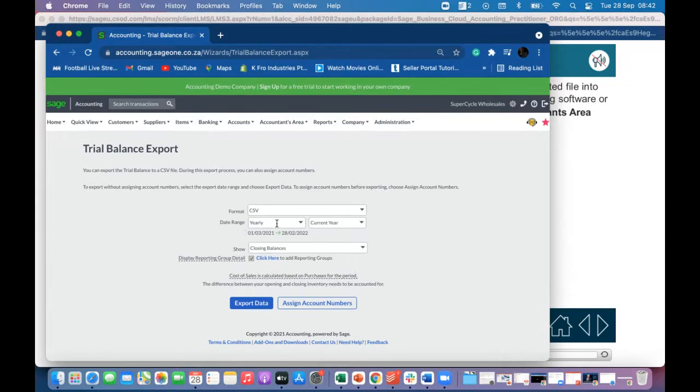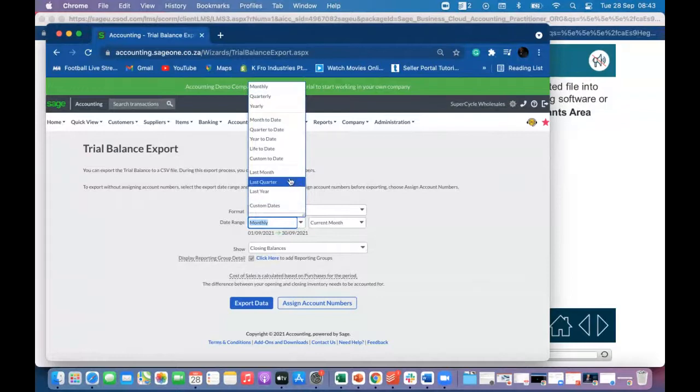Then here you have the date range. Do we want a yearly one? Do we want a monthly one? If we pick month, which month? Do we want the current month, or August, or January 2021? Or do we even want to go into 2020? Or do we want quarterly to date?